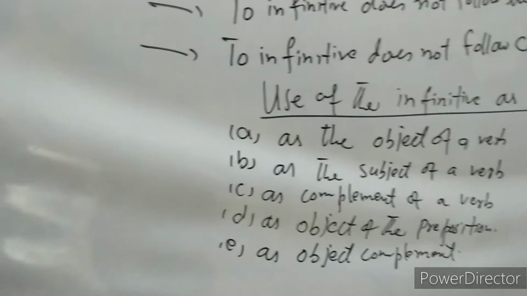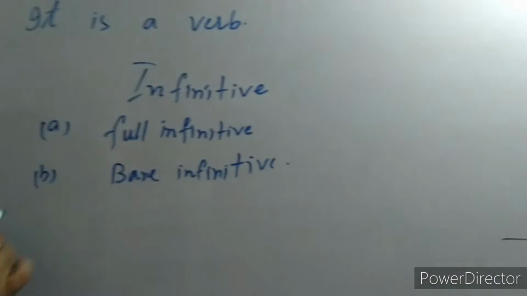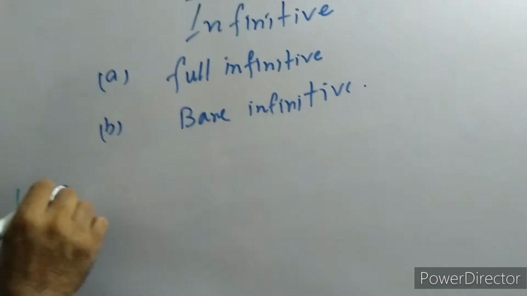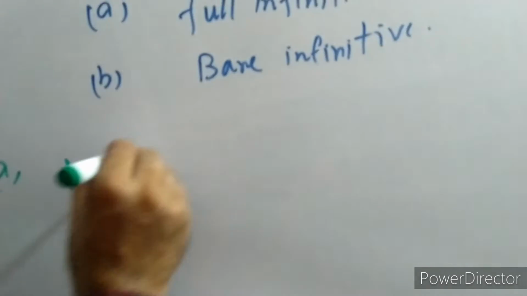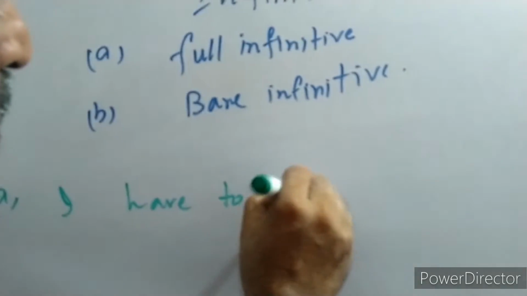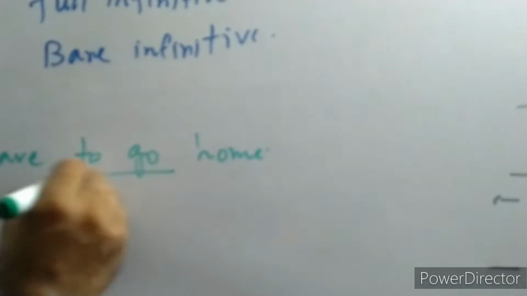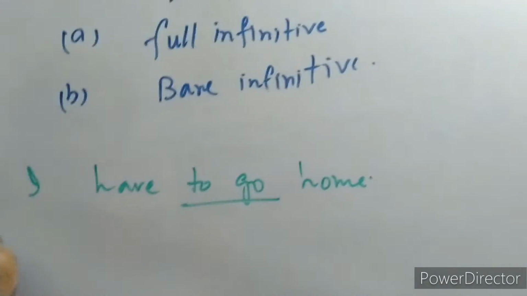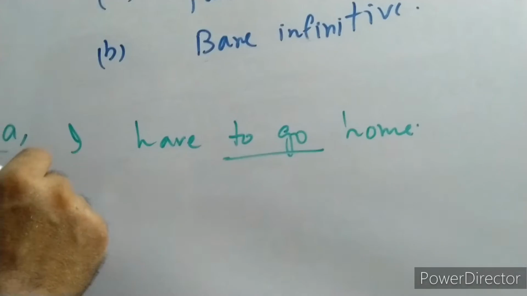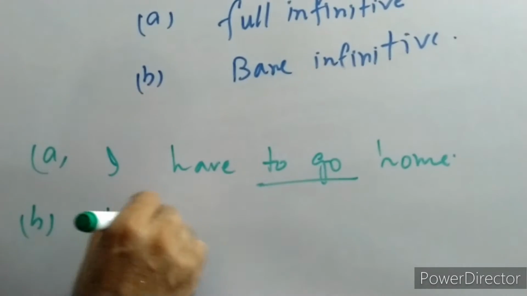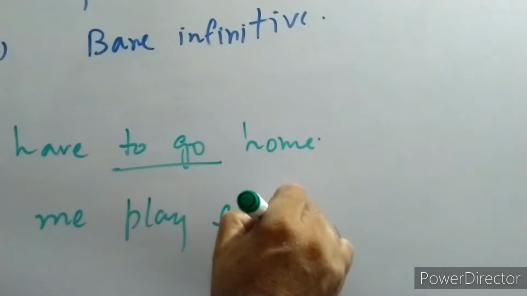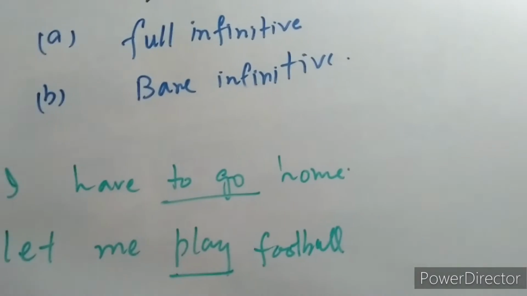Now we should discuss full infinitive. So what is full infinitive? It will be explained with the help of a sentence. I have to go home. Here to go is full infinitive. Full infinitive means verb with to. And then bare infinitive: let me play football. This is bare infinitive.